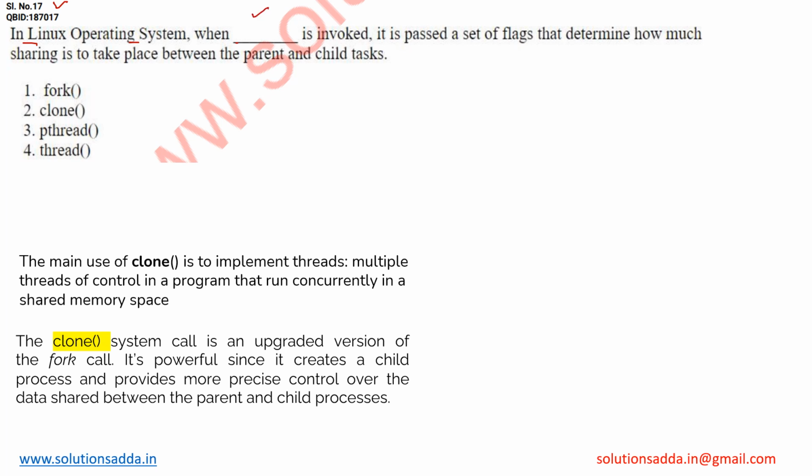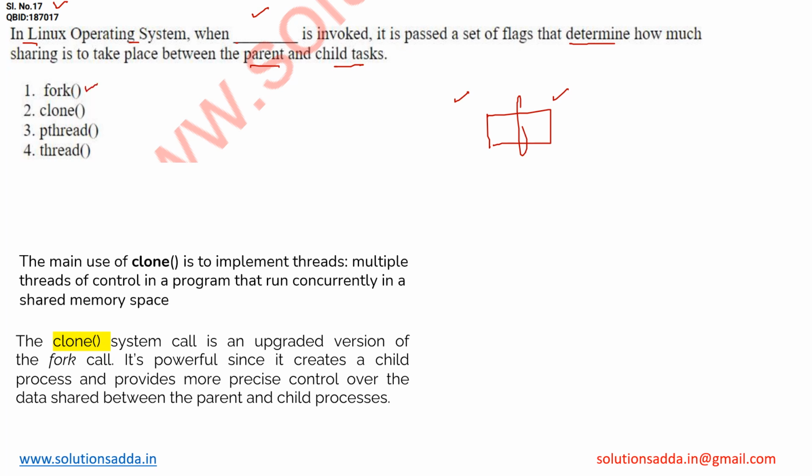It is passed a set of flags that determined how much sharing is to take place between the parent and child task. So here by reading the question, we have observed that there is a communication between parent and child, and there is a common data between the parent process and child process, but they are talking about the control over the sharing of this data. Let's read the options one by one.